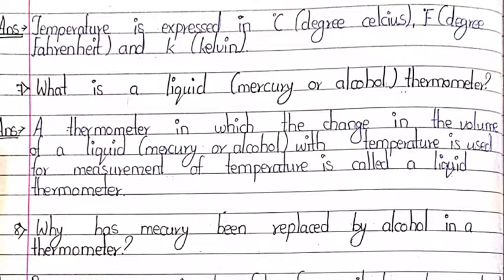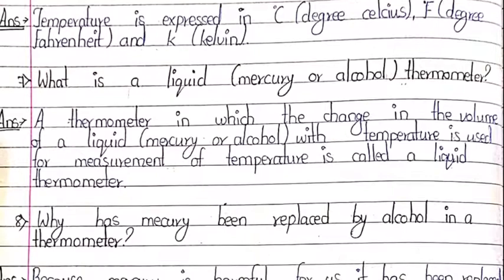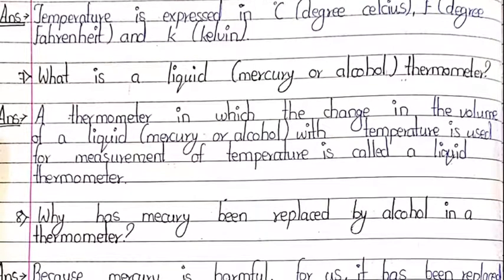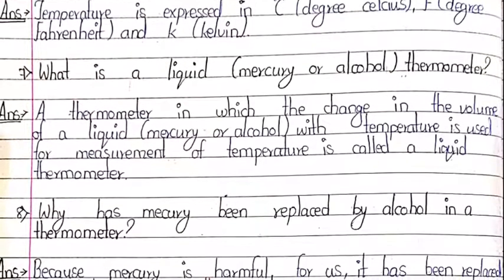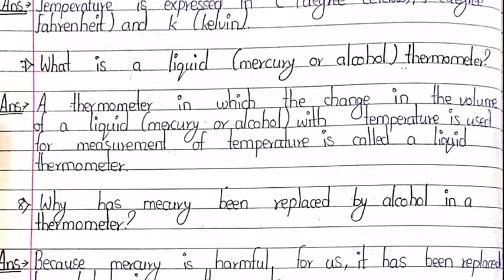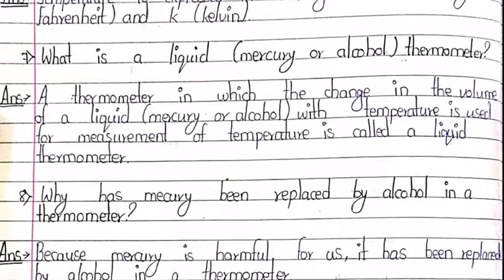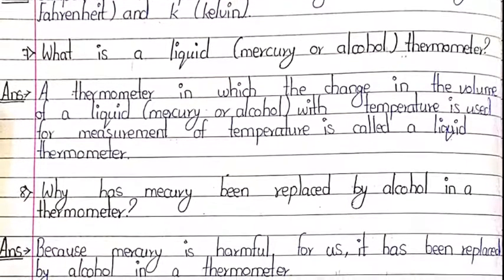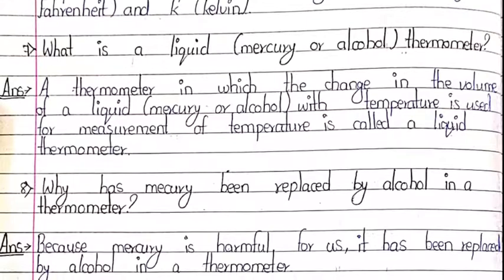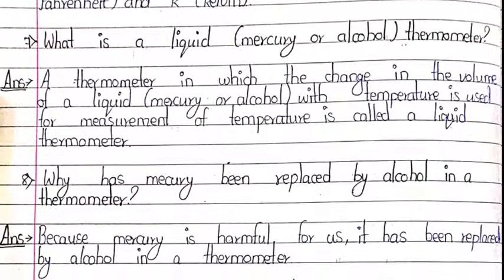A thermometer in which the change in the volume of a liquid, mercury or alcohol, with temperature is used for measurement of temperature is called a liquid thermometer. Eighth point, why has mercury been replaced by alcohol in a thermometer? Because mercury is harmful for us and it has been replaced by alcohol in a thermometer.